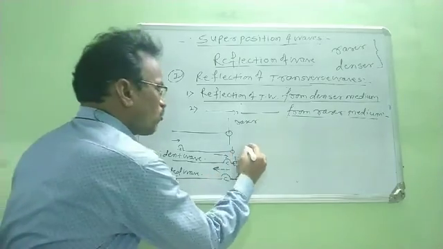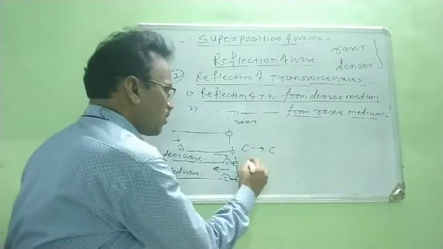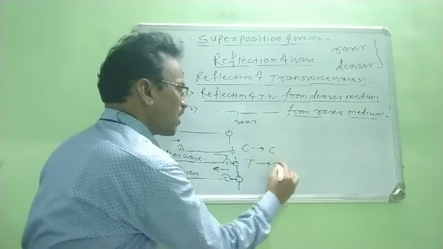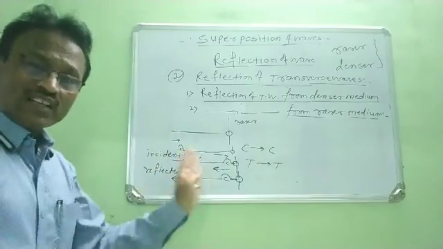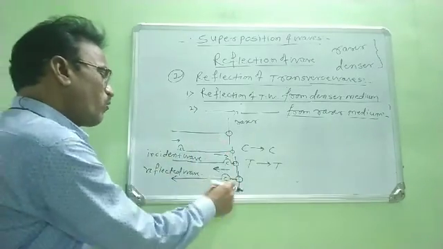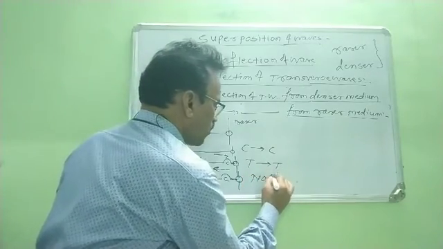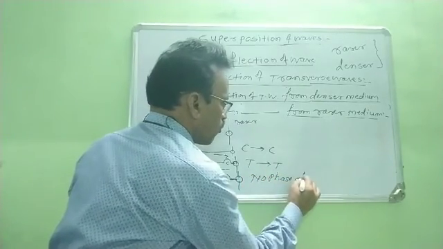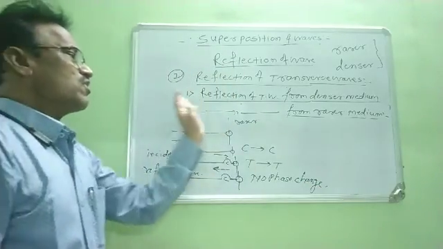Therefore, this crest is reflected back as a crest. And when we consider here, a crest is reflected as a crest, and when there is a trough, a trough is reflected as a trough. When this happens, we observe that there is no phase change. Therefore, again we write here, there is no phase change. Right? Now, in this way, we consider the second part.